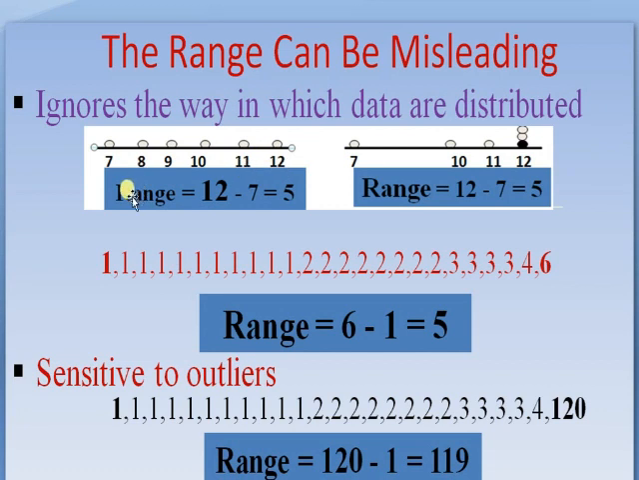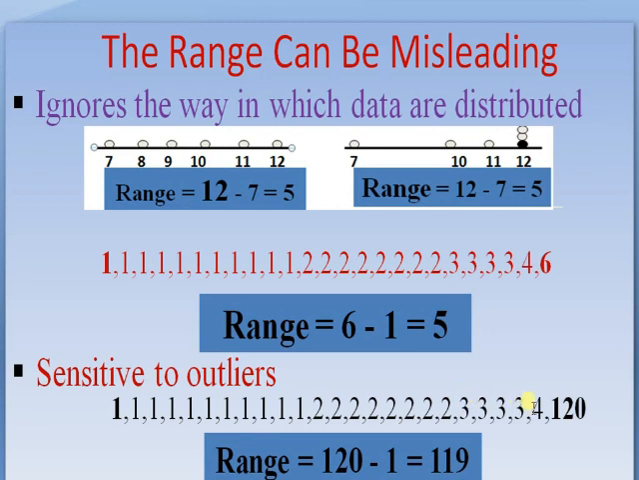Range can be misleading. It ignores the way in which data are distributed. The data are 7, 8, 9, 10, 11 and 12. Range is 12 minus 7, that is 5. The data are 7, 10, 11, 12. 12 minus again 7, range is 5. If the data sets are 1, 1, 1, 1, 1, 1, 1, 2, 2, 2, 2, 2, 2, 2, 3, 3, 3, 3, 4 and 6, range is 6 minus 1, again 5.